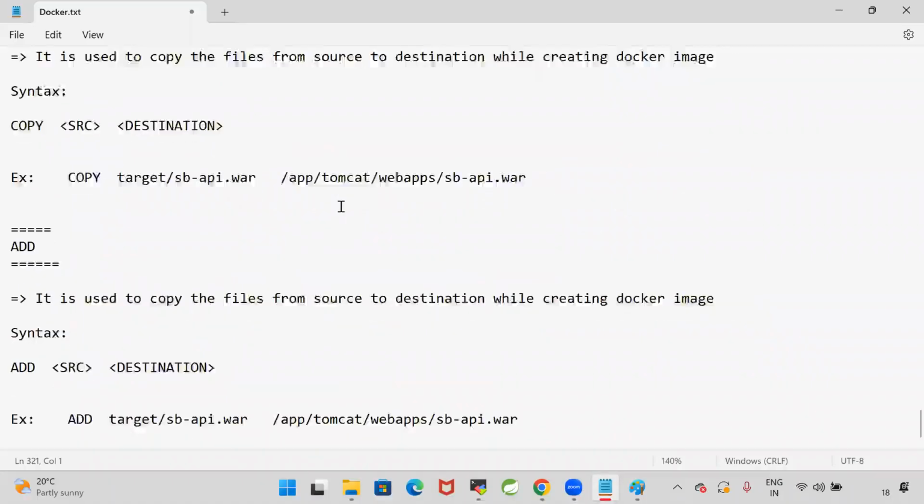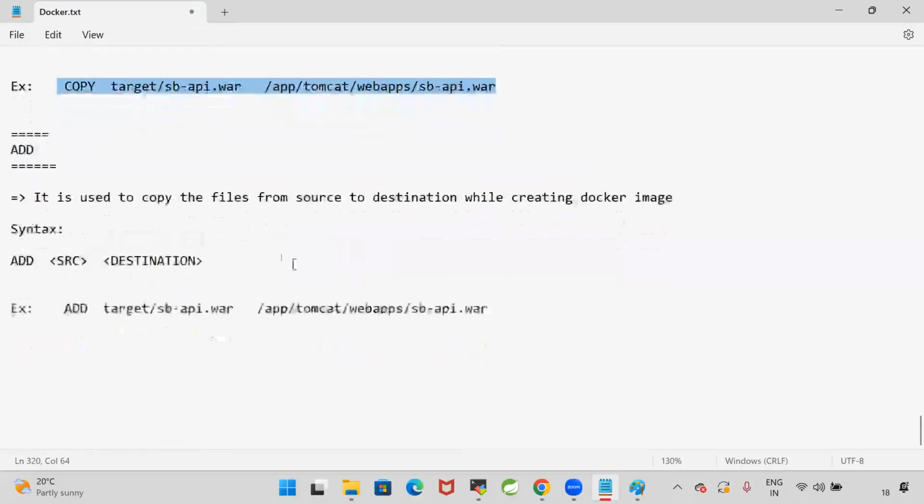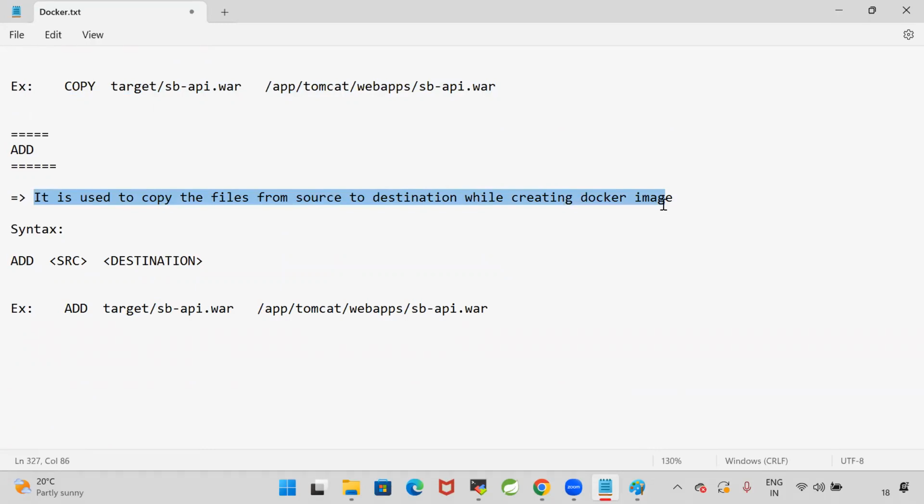Copy command and add command both are doing the same operation. Copy is used to copy the files from source to destination while creating the image like this. Whereas the add command is also used to copy the files from source to destination while creating the Docker image. So then what is the difference between the copy command and add command? Copy command will take from one location to another location, whereas add command can take it from source to destination as well as it can download from the URL also.